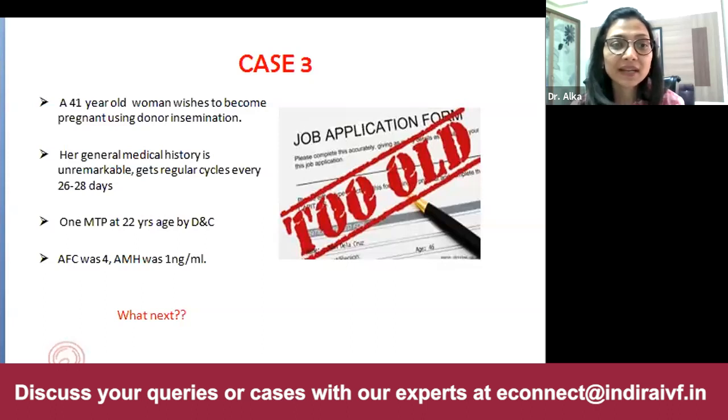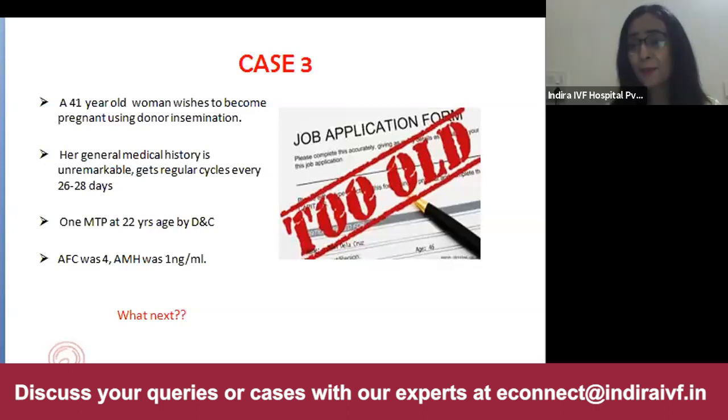So definitely we should not delay things anymore, so that she does not lose all the chances to have a pregnancy with her own eggs. So definitely for me, a 41-year-old lady, even if she comes to me with this mindset of IUI, I would preferably try to counsel her that she should go for IVF directly. Yes, I agree, because all the infertility specialists are very conscious and cautious.